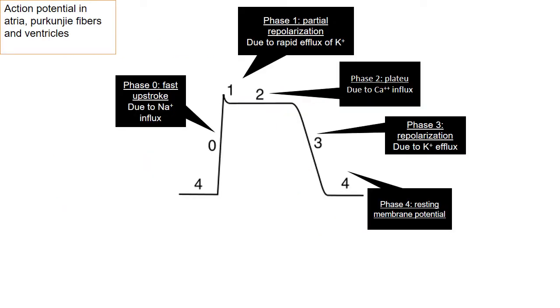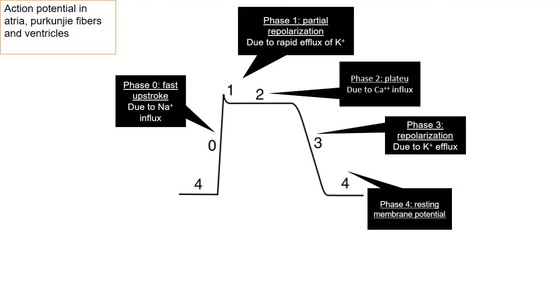Now this is the action potential in atria, Purkinje fibers, and ventricle. The first phase is phase zero, which has a fast upstroke. That fast upstroke is due to sodium influx, and it is the depolarization phase.